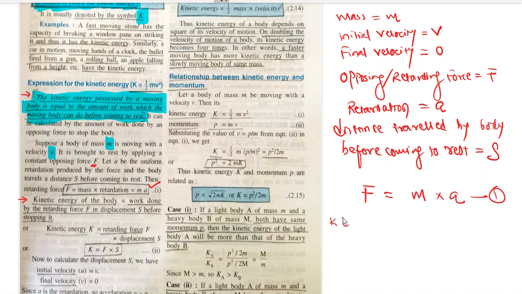So kinetic energy is equal to work done by F through a distance S. Work done by force F in moving a body through a distance S is also correct.